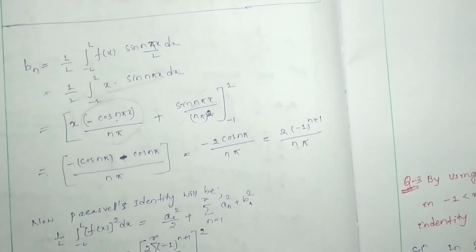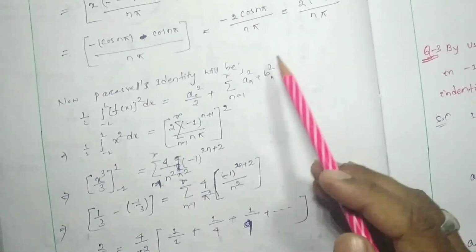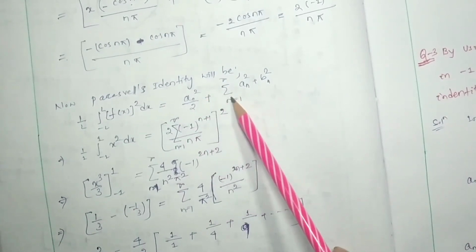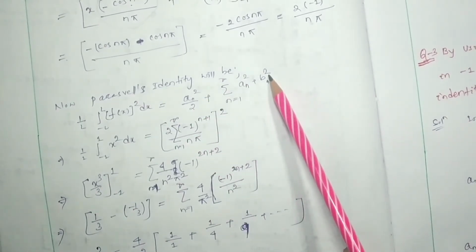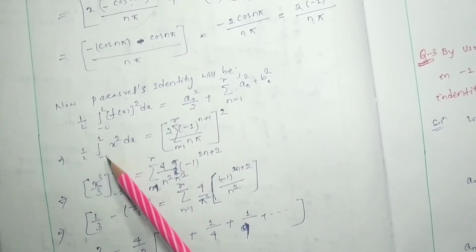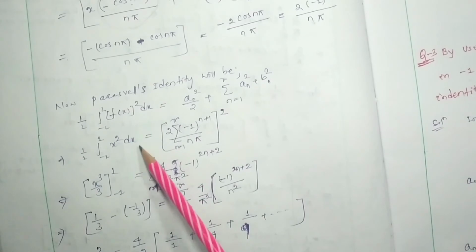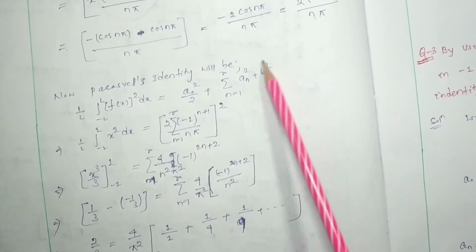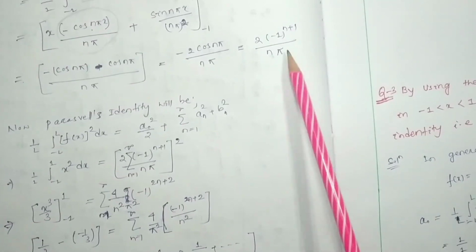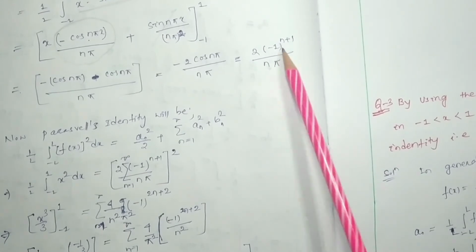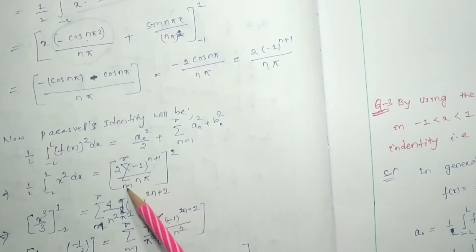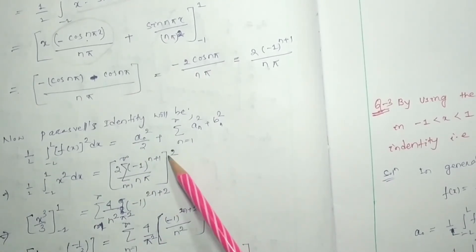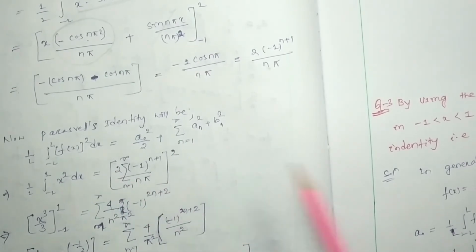Now Parseval's identity, we know, is 1 by L integral from minus L to L of f(x) square dx is equal to a0 square by 2 plus summation over n is equal to 1 to infinity of an square plus bn square. So here L is equal to 1, so 1 by 1 integral from minus 1 to 1 of x square dx is equal to, see here a0 and an both are 0, only bn we are going to consider. Bn will be nothing but this one. Only this value is going to be put over here. It will be 2 into summation n is equal to 1 to infinity of minus 1 to the power 1 plus n by n pi, whole square.